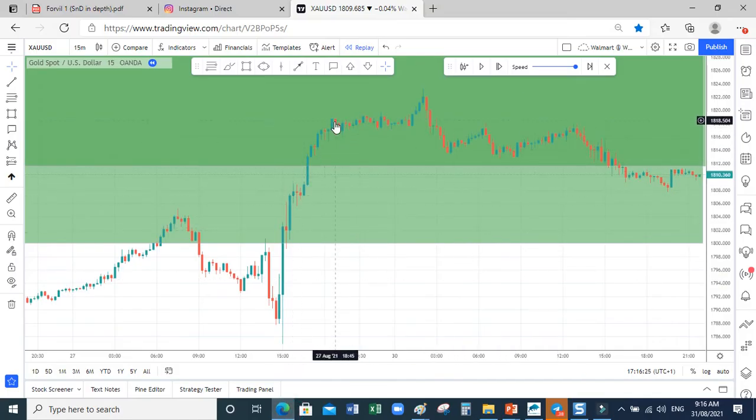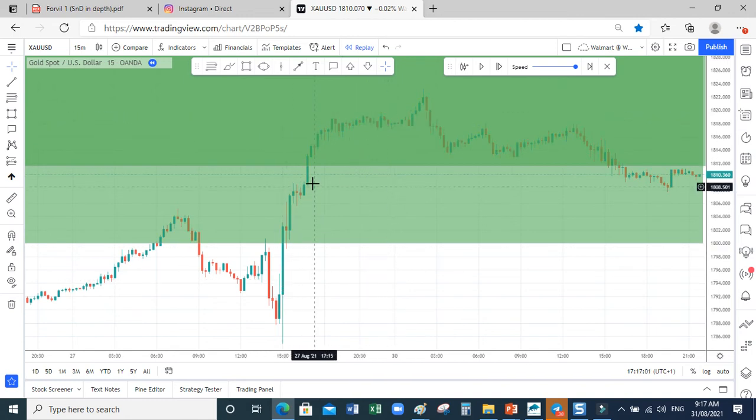Can you see that? It came up to grab another liquidity zone here. And that of the 29th of August, which is on Monday. Sorry, on Monday, Sunday night stroke Monday. Sunday night when the market opens. The market opens on Sunday night. So that is the graph of this thing here.